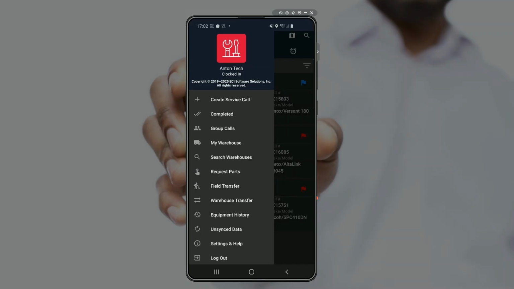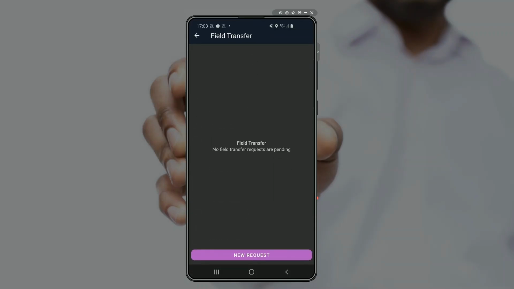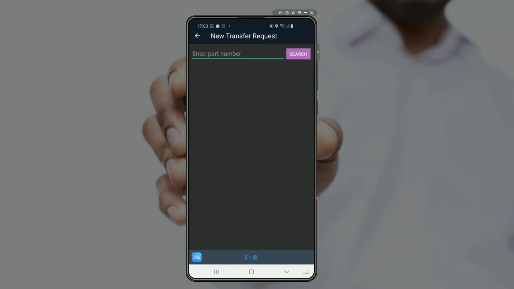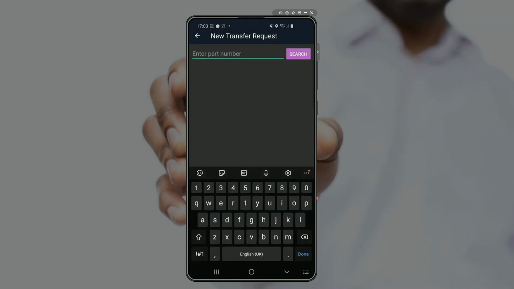And we're going to lean on our fellow technicians out in the field to provide us with the part that we are after, in this case, that magenta toner. So when we go ahead and open up the field transfer menu, it takes us into the next screen. And this is where we would start initiating that request. And it starts by adding a part number to this particular request. And that part number could be a number of different identifiers.